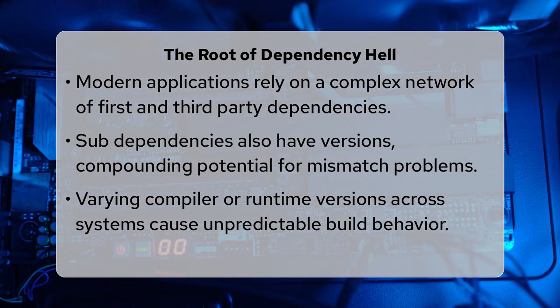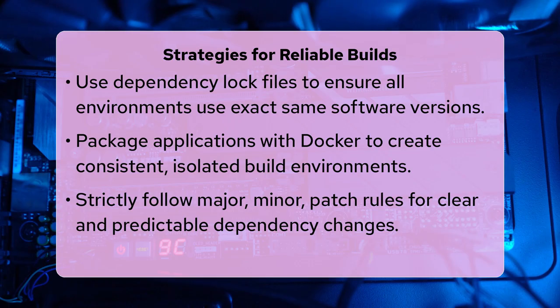To effectively tackle these issues, a robust strategy for managing your dependencies is essential. First, always use dependency lock files. These files, like package-lock.json for Node.js or Pipfile.lock for Python, record the exact versions of every dependency and sub-dependency. This ensures that every time your project is built, whether locally or on a build server, it uses precisely the same set of software components.